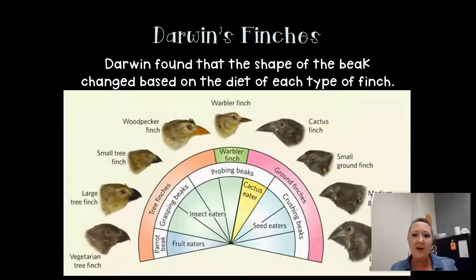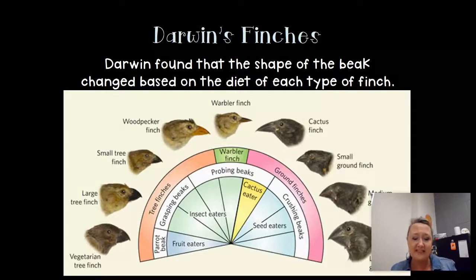And so what he found was that the shape of the beak changed based on what types of food each one ate. So cactus finches were going to have longer beaks that were very pointy so that they could pierce the tough skin of a cactus. And they would be long so they wouldn't get poked by the thorns, right? Ground finches had crushing beaks because they ate seeds that would fall from the trees up top.